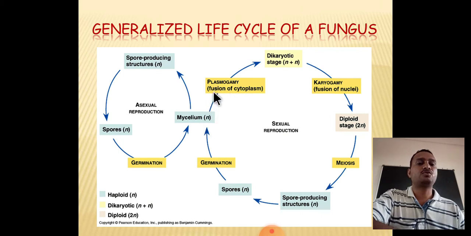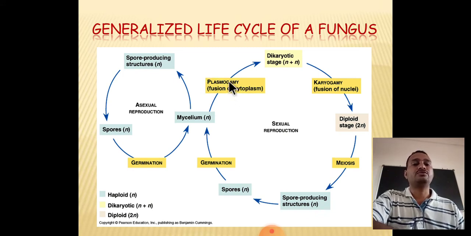Plasmogamy means fusion of cytoplasm, that means two mycelia get fused. Suppose this is a positive strain mycelium, and consider this another negative strain mycelium. They get fused to form a plasmogamy.